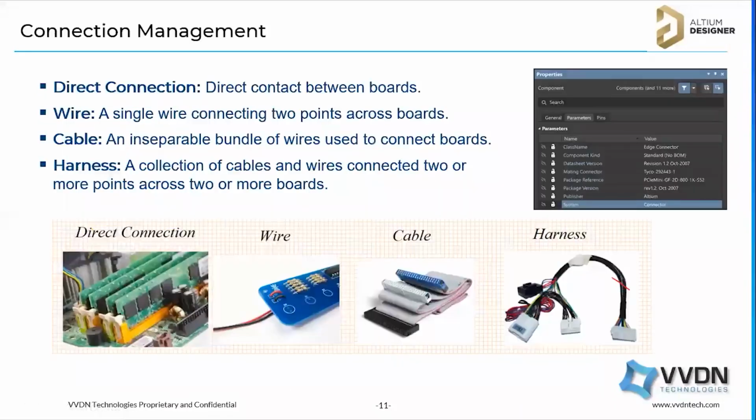Electrical rule check is there, and then connection management means how we are going to connect the two different boards. Direct connect means we are connecting like this. Direct connection means the daughter board has, for example, an edge finger connector, and we connect with that. Or we can use a wire, cable or harness. A harness means from a single cable you can divide into multiple cables. So we have the option to split the connector signals also. These are the connection options we have in this multi-board schematic.